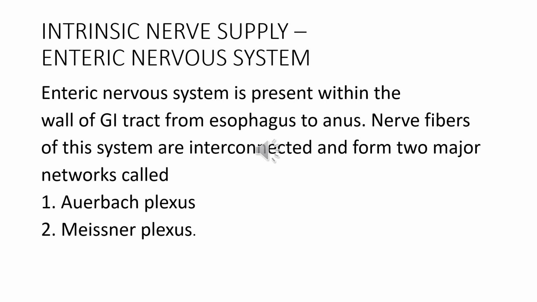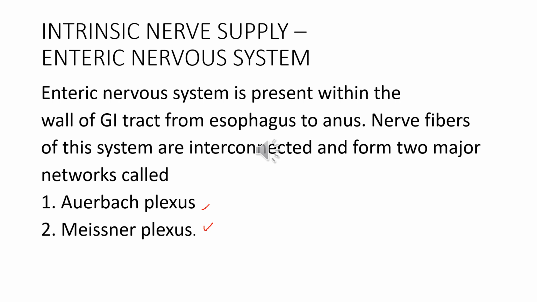Nerve fibers of this system are interconnected and form two major networks called Auerbach's plexus and Meissner's plexus. These nerve plexuses contain nerve cell bodies, processes of nerve cells, and the receptors. The receptors in the GI tract are stretch receptors and chemoreceptors. Enteric nervous system is controlled by extrinsic nerves.